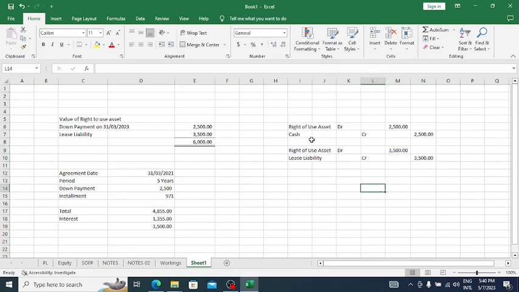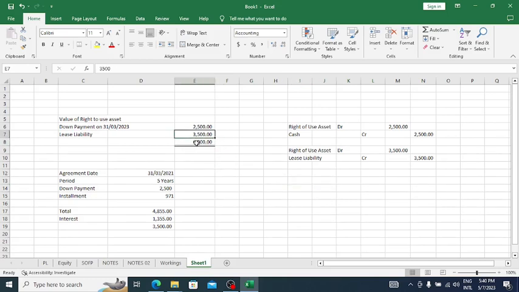Now here they have already recorded this journal entry. Then the value of the right of use asset is 2,500. Now we added 3,500 because we have a lease liability. Then the value of the right of use asset is 6,000, right?